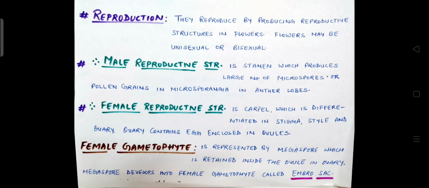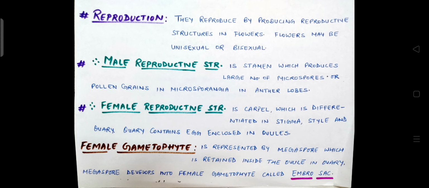Next we will see the reproduction part. They reproduce by producing reproductive structures in flowers. Flowers may be unisexual or bisexual, that is, there may be presence of both male and female organs in a single flower, or there may be two different flowers for different sex organs.